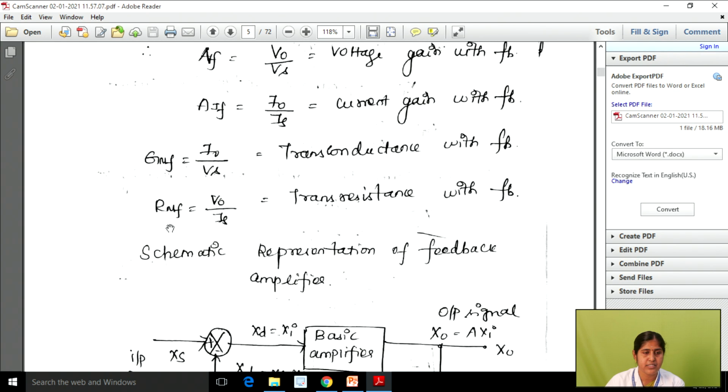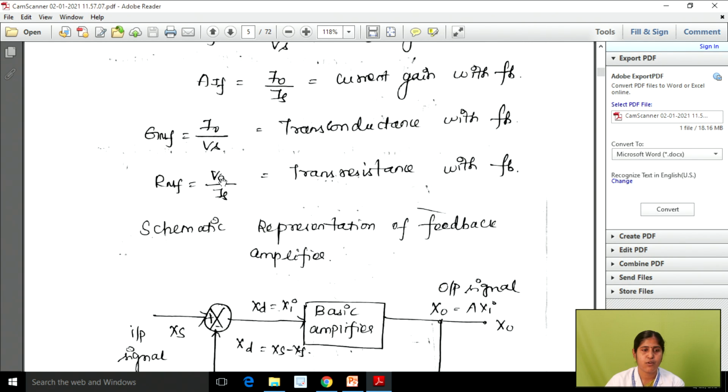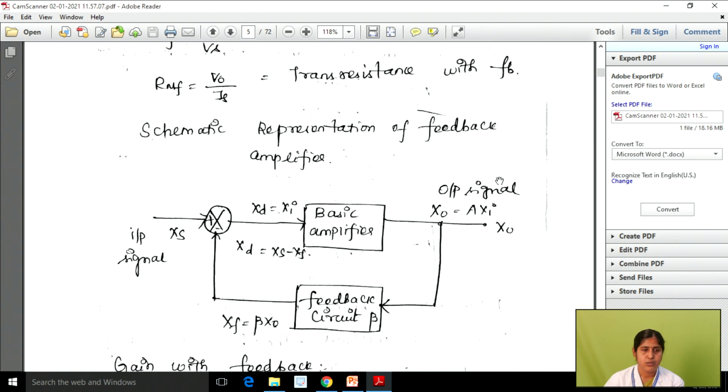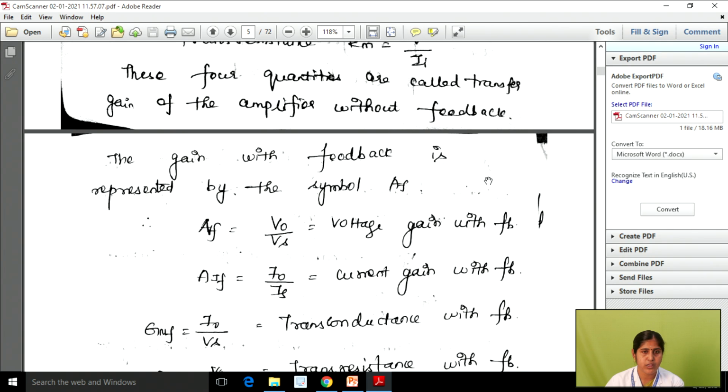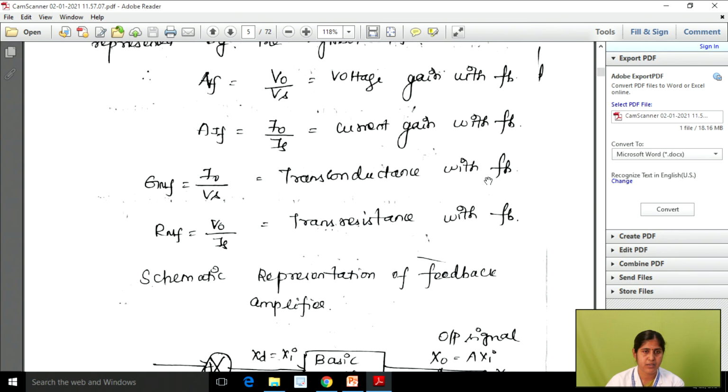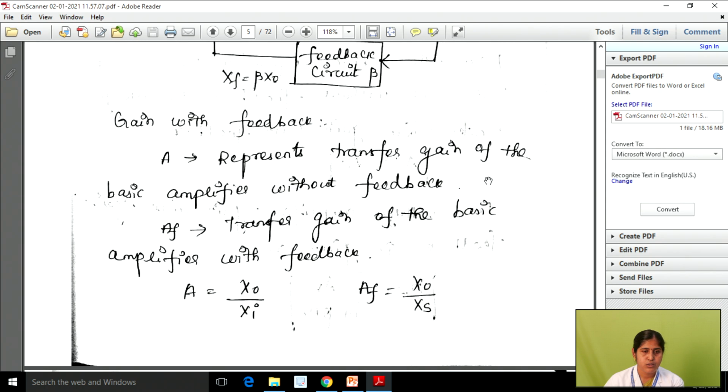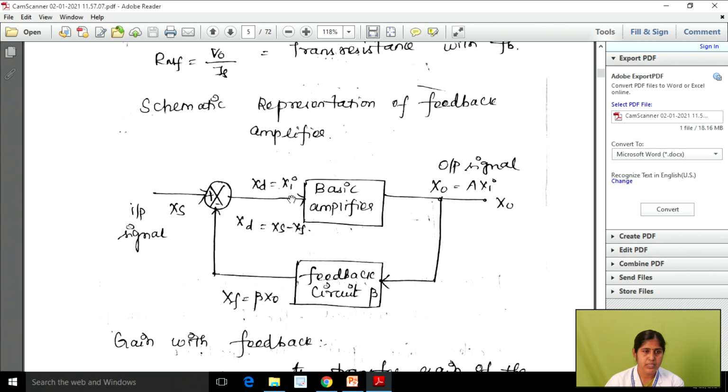Similarly, we have transresistance with the feedback, that is Rmf, which is equal to V0 divided by Is. Okay, so this is the formula for transresistance with the feedback. So these are all the general formulas for how we can calculate gain with the feedback as well as without feedback. Okay. So the next one is the schematic representation of a feedback amplifier.